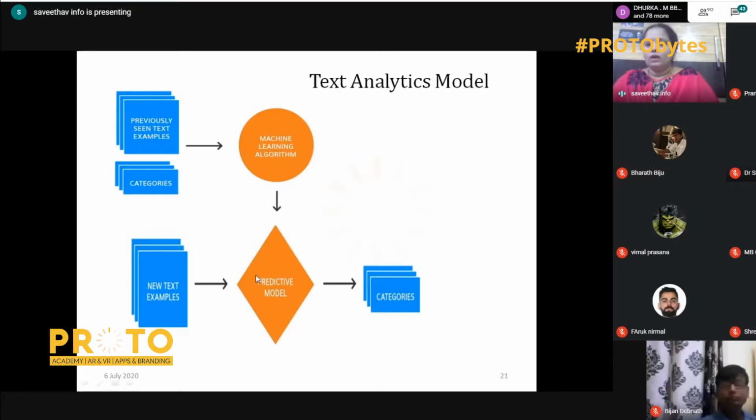After getting the rule, I apply the test set. What is a test set? The remaining part of the data set is the test set. I apply the remaining part to get the categories. So this is the whole text analytics model. If you're not very clear about this, just sit back. We'll see examples, and when we see the examples, you'll be more clear.